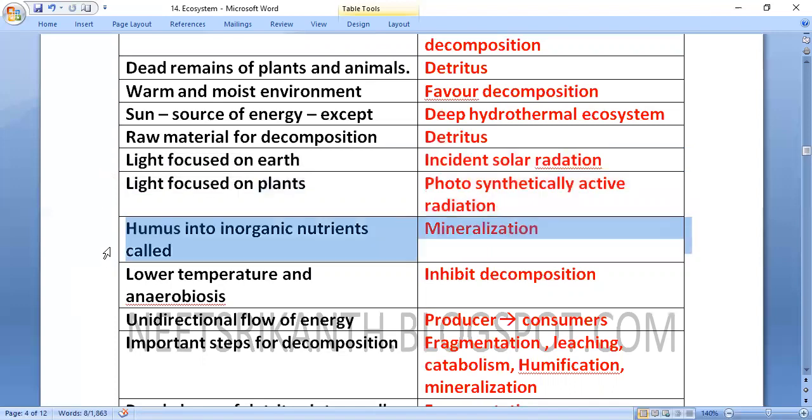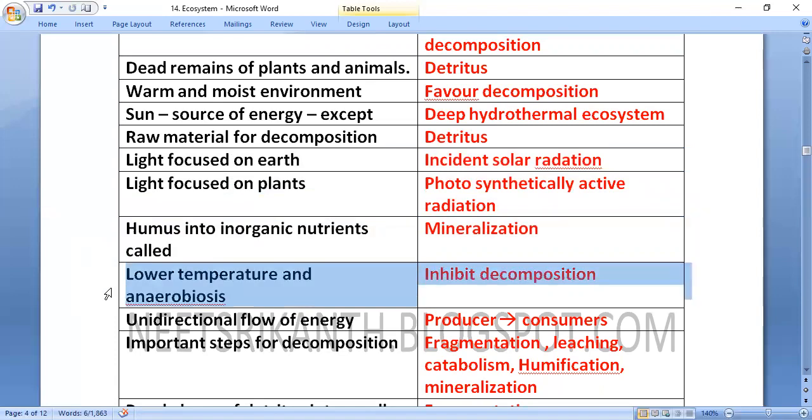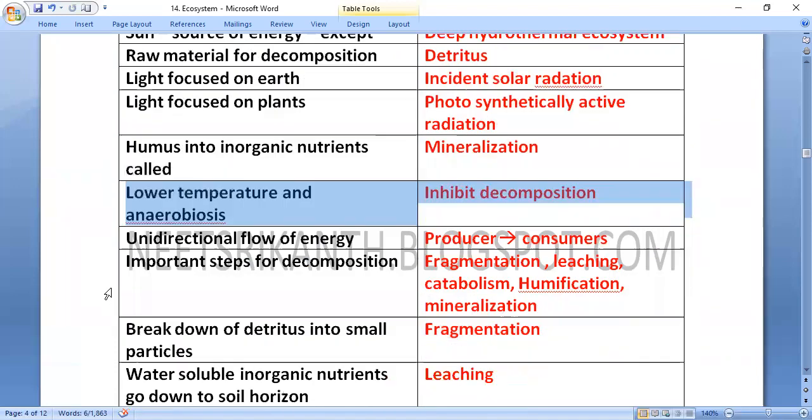Conversion of humus into inorganic nutrients is called mineralization. Lower temperature and anaerobiasis, the non-availability of oxygen, inhibit decomposition.